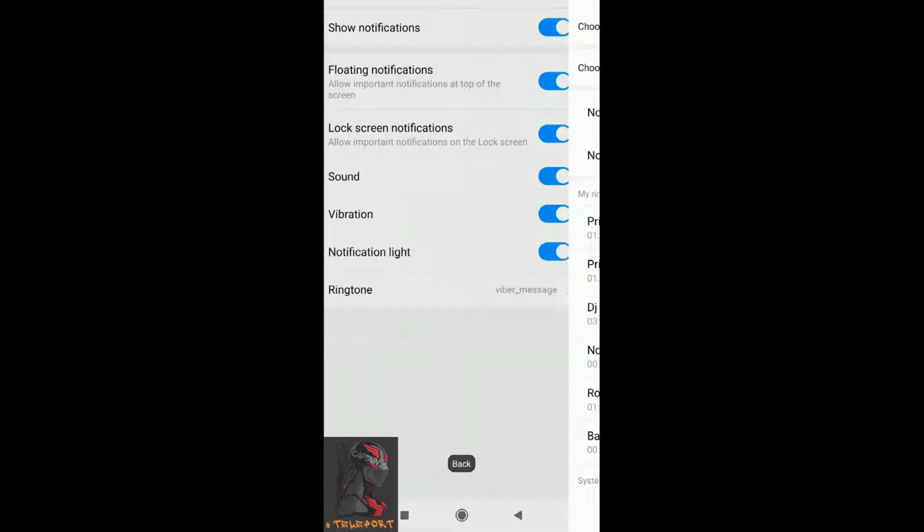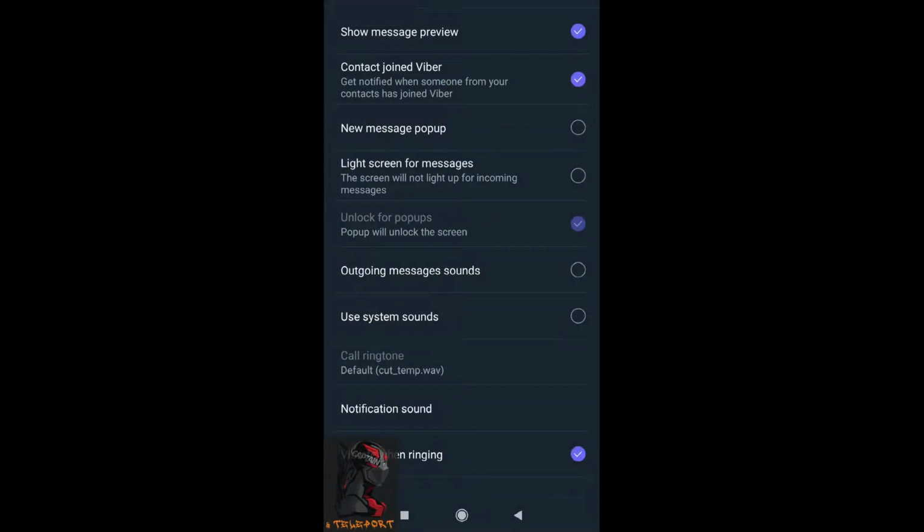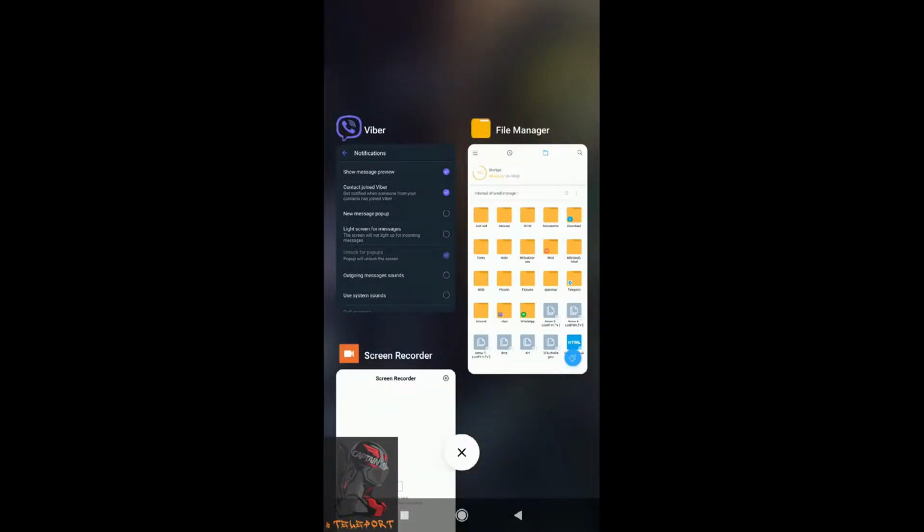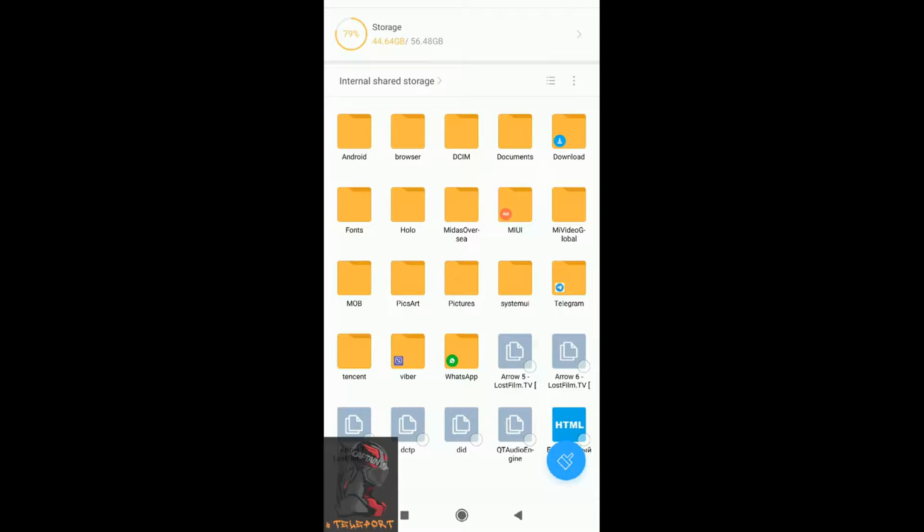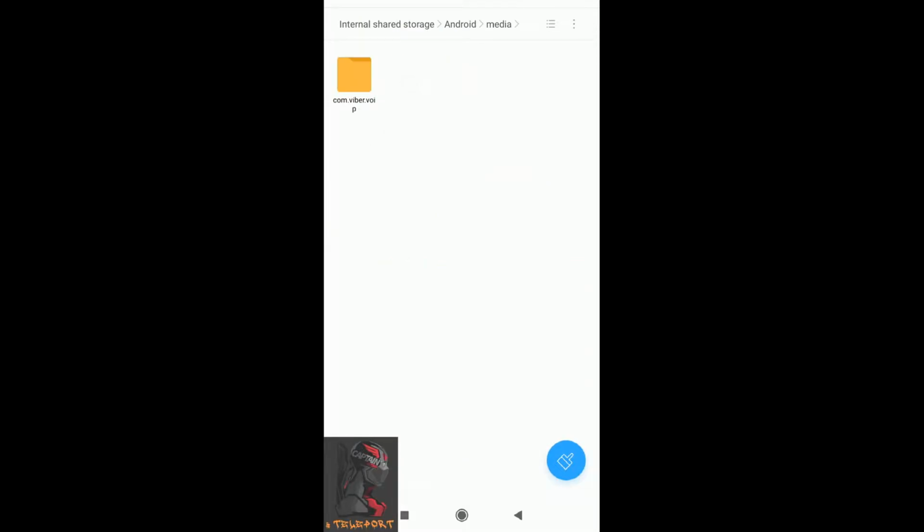If you don't have this notification sound, you may change it a different way. For that, open file manager, then press Android, Media, com.viber, notification, and here you have this file that is the sound of your Viber notification.